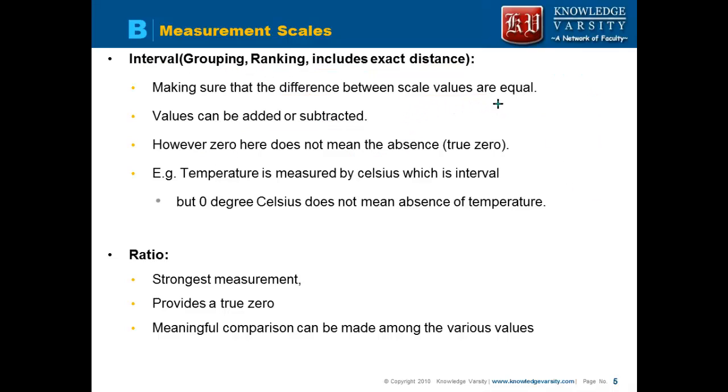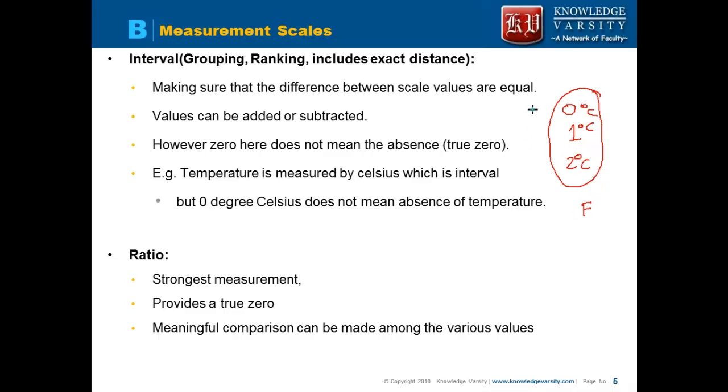So just as an example, think of temperature. You are grouping, so it's an interval scale. Please note that with an interval scale, people think that you are making classes like 0 to 10, 11 to 20. It's not necessarily that you have to make the class. Without the class also you can make. As an example, I can talk about 0 degree centigrade, 1 degree centigrade, 2 degree centigrade, like that. So this is your Celsius scale. Then you have the Fahrenheit scale also.